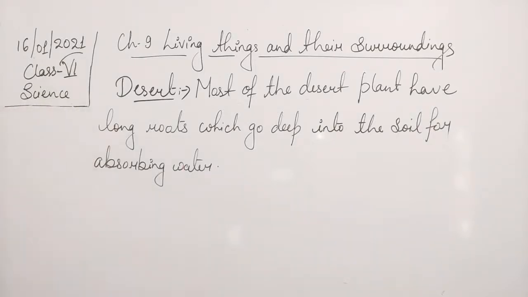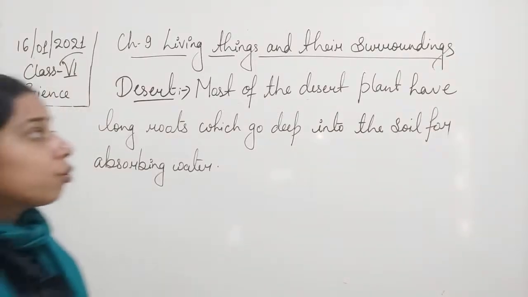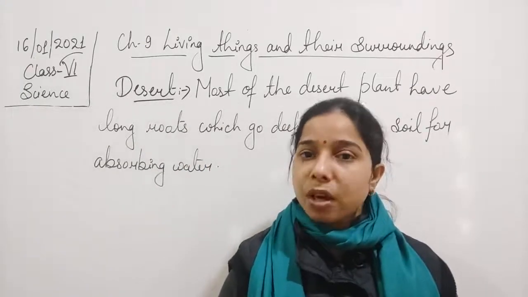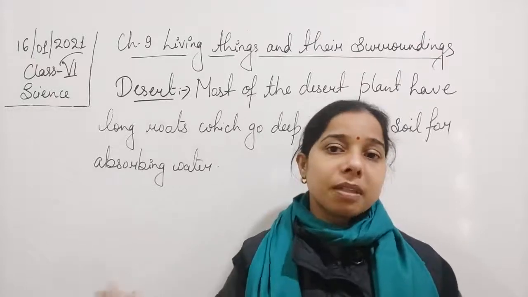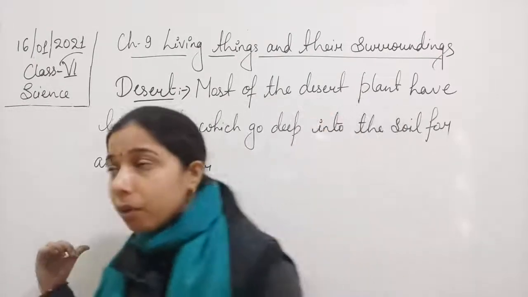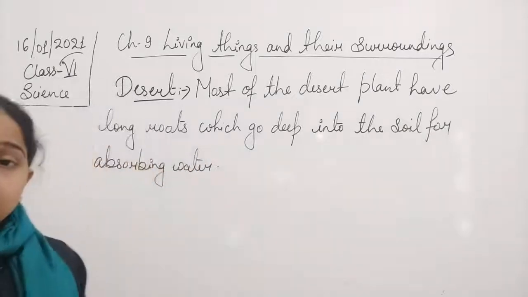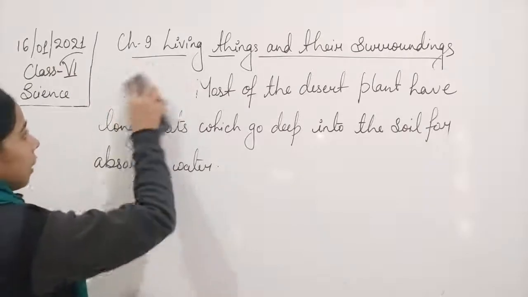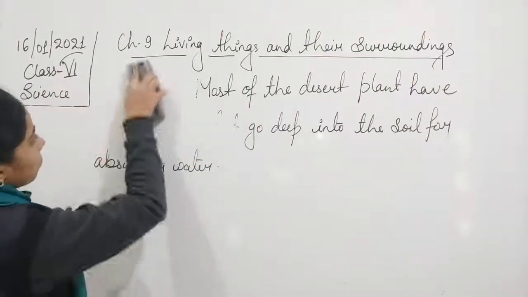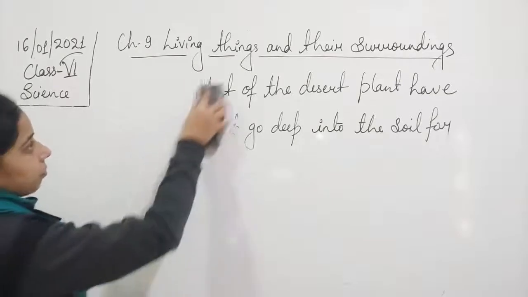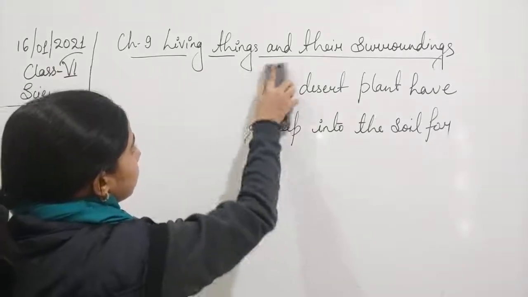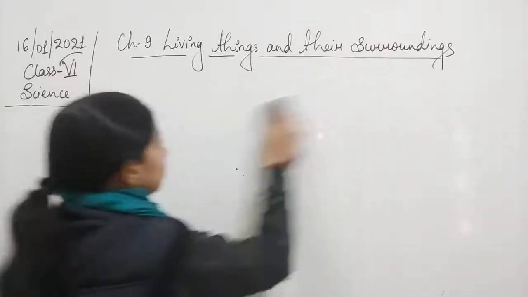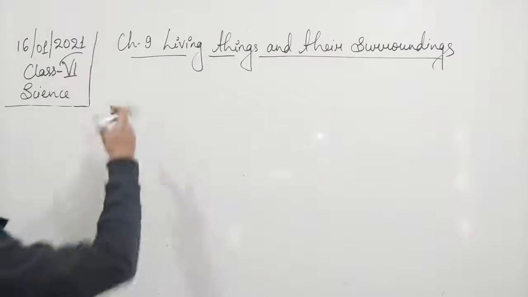Okay, now, students, this is the general adaptation which occurs in plants present in the desert area. With the help of this, we are able to understand the adaptation shown by the cactus. Now let us see adaptation in cactus.